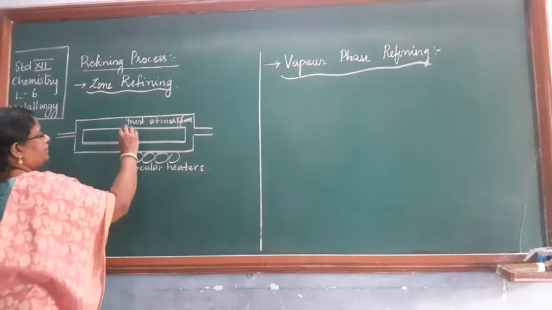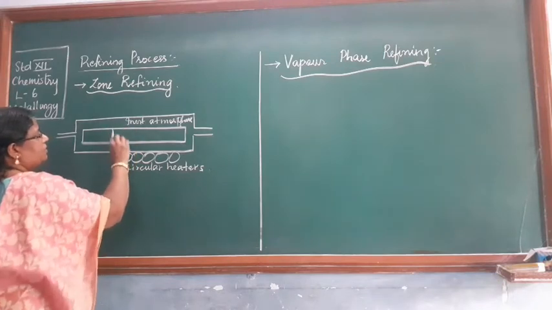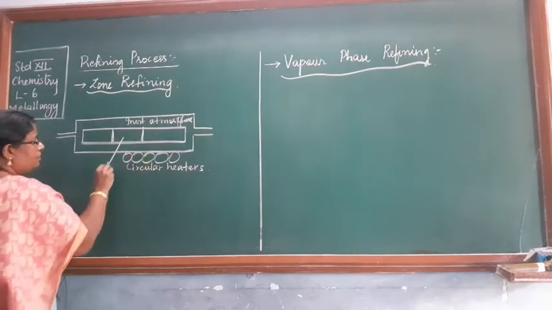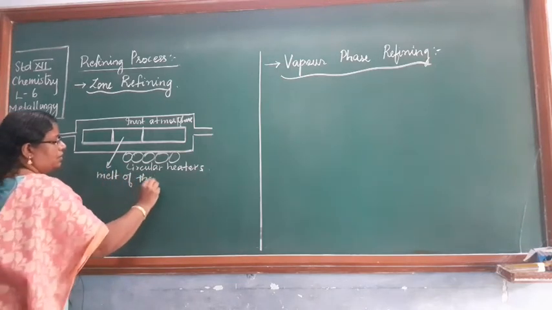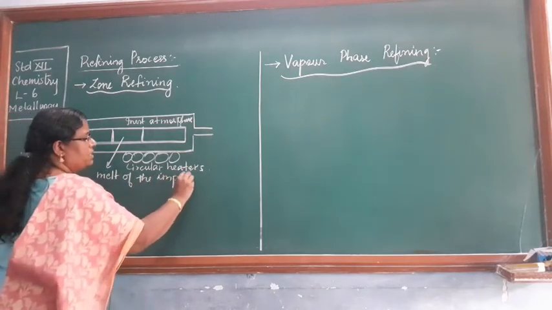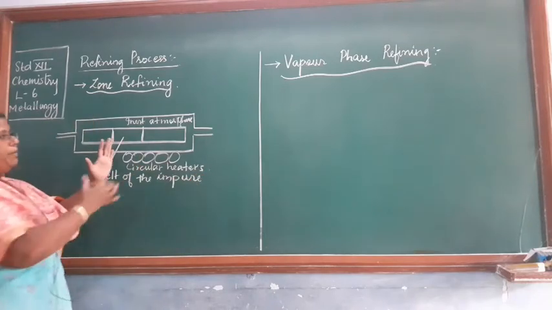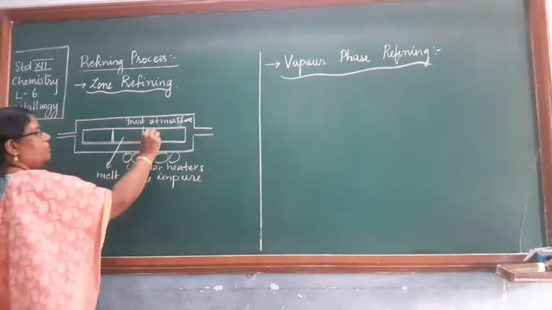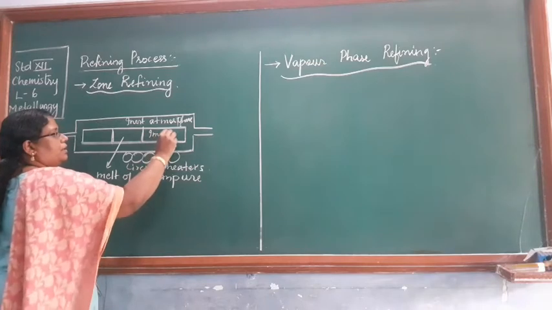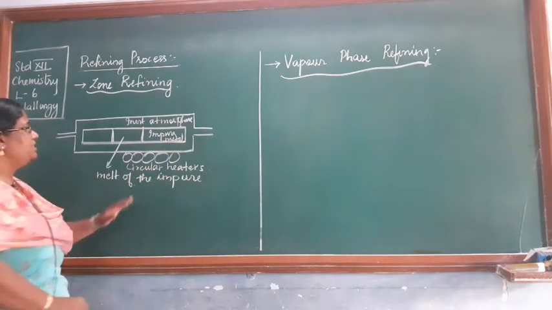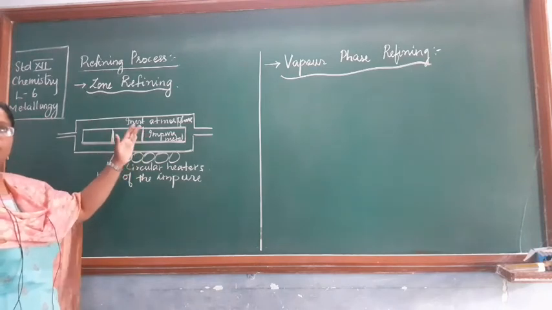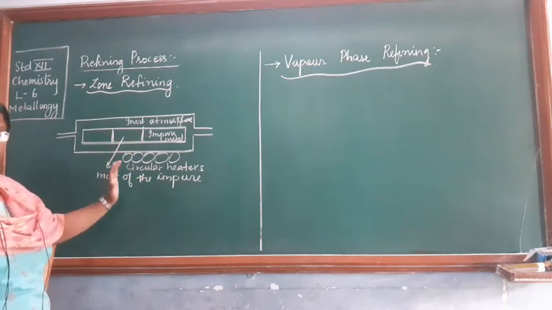So what you will find? There will be a region where there is a melt of the impure metal. Melt means what? This is the impure metal, suppose. Now these circular heaters are making the impure metal convert into the liquid form, into the melt form.